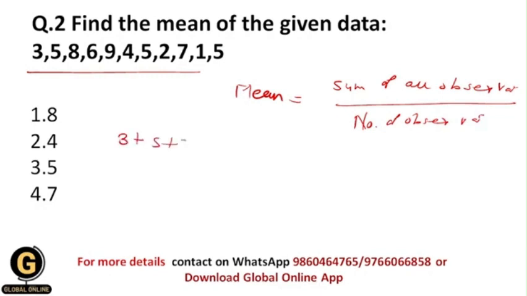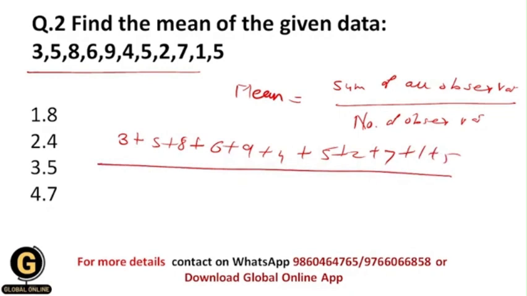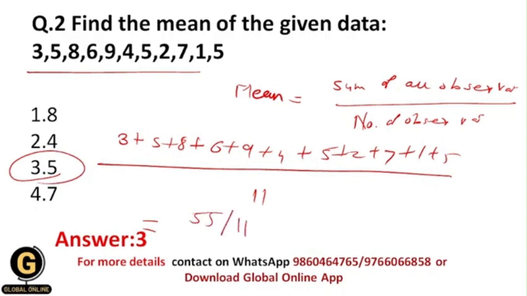3 plus 5 plus 8 plus 6 plus 9 plus 4 plus 5 plus 2 plus 7 plus 1 plus 5, divided by the number of observations, which will be 1, 2, 3, 4, 5, 6, 7, 8, 9, 10 and 11. Okay, and whenever you solve this, you will get a value equal to 5. So your summation should be 55 divided by 11, then it will be 5. Okay, that's why your correct answer will be 5.